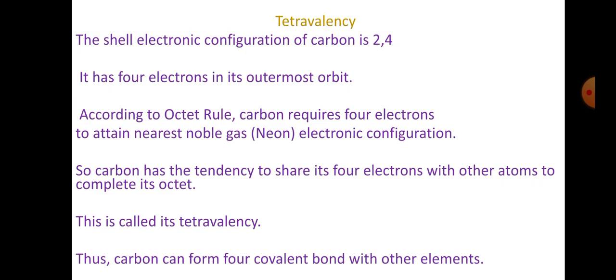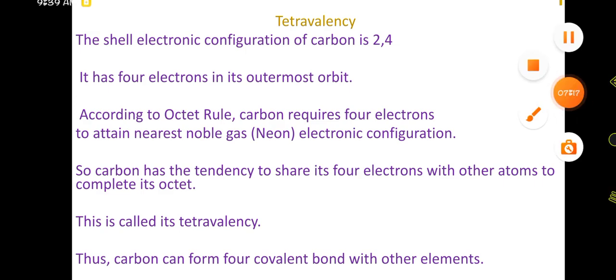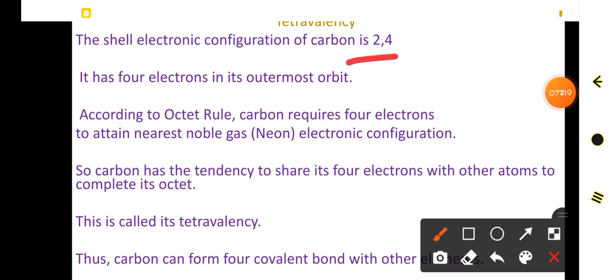If 6 is the atomic number, how can we write its electronic configuration? Look here, the electronic configuration of carbon atom is 2, 4. You are aware of the number of electrons present in the valence shell. In the case of carbon, it has 4 valence electrons.